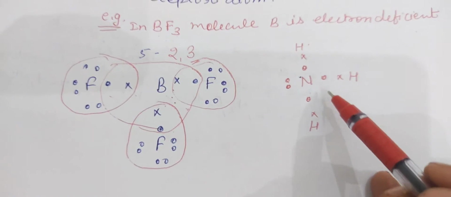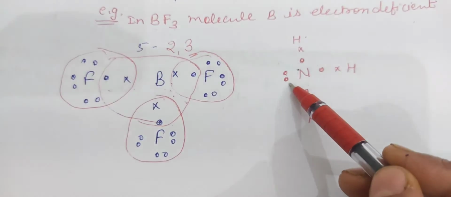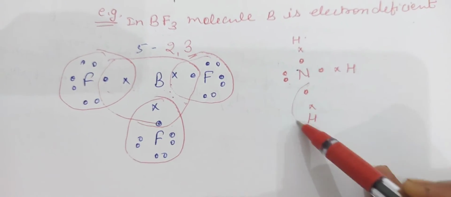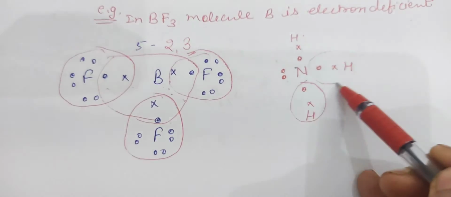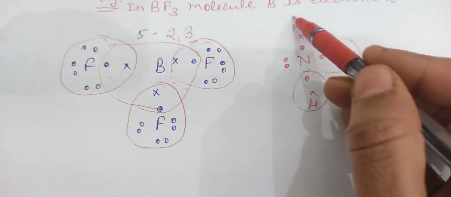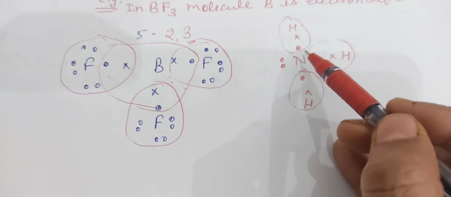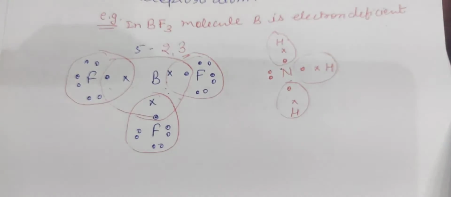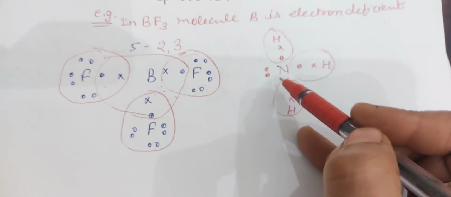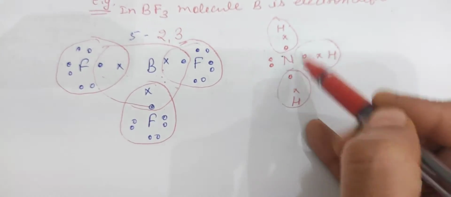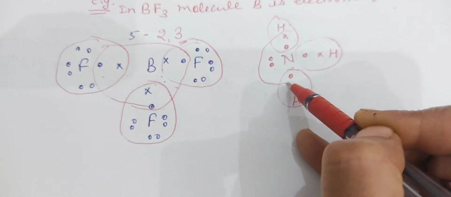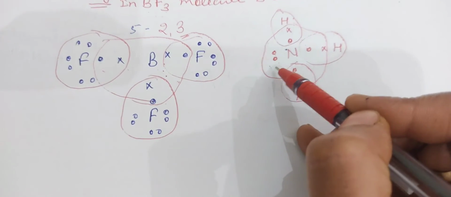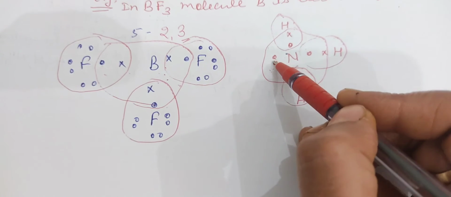Another case is ammonia, which contains a lone pair of electrons: 3 hydrogens share one electron each with nitrogen, and still one pair of electrons is extra on the nitrogen, which is called a lone pair. Nitrogen completes its octet with 8 electrons, but here 2 electrons are unshared, which are called the lone pair.